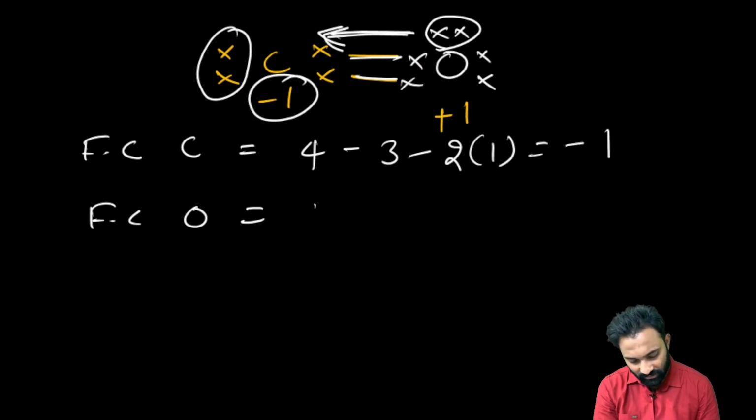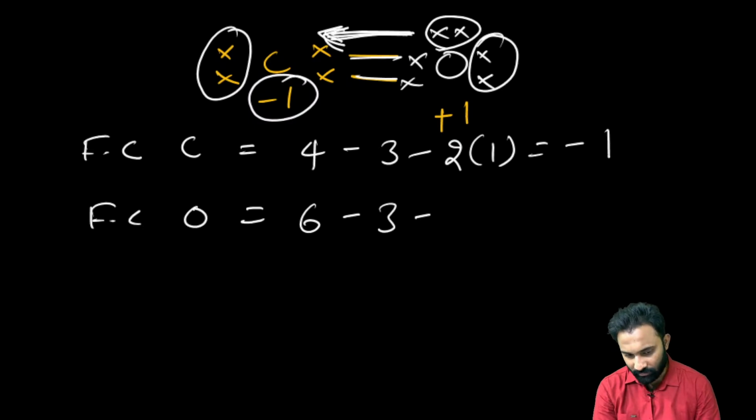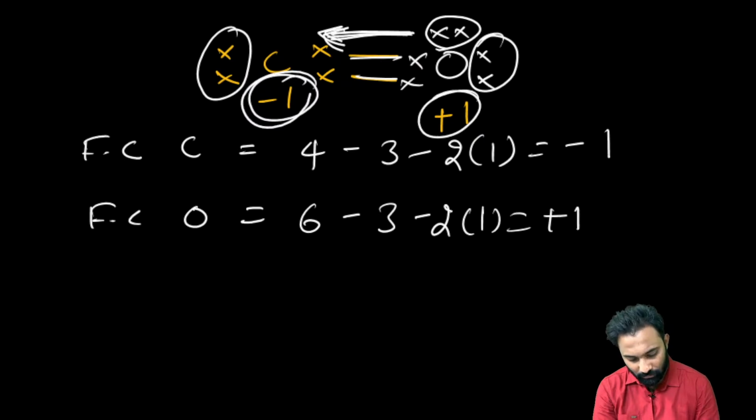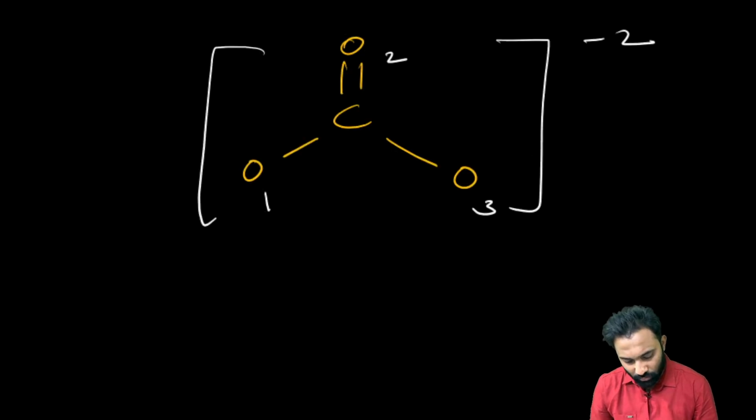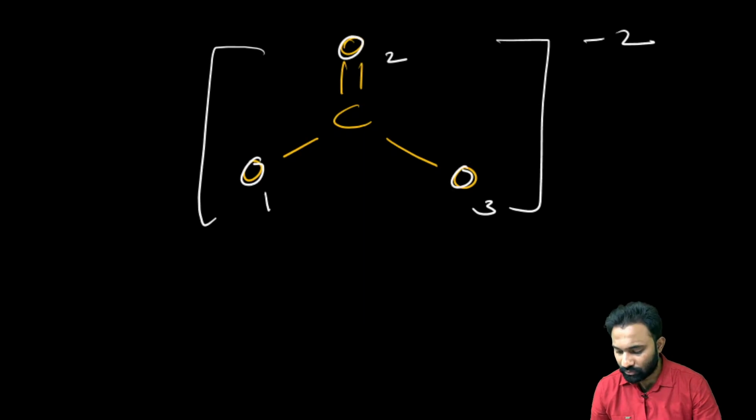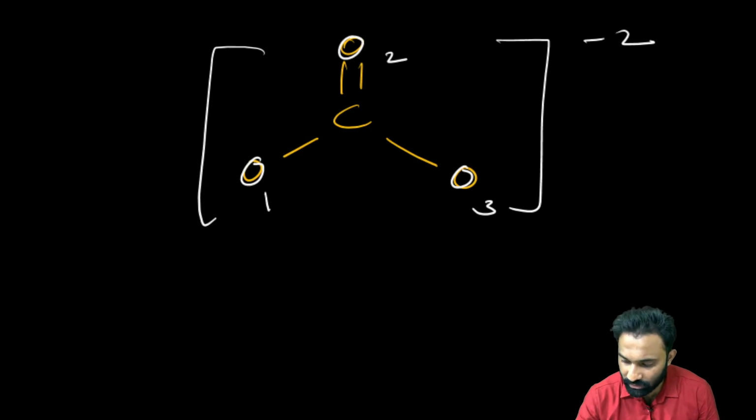Oxygen, if you calculate, valence electrons are 6. How many bonds has that oxygen formed? 3. And lone pairs of electrons: only 1, because one lone pair of electrons has been given to the bond formation. 2 into 1. Then how much will you get? You will get +1. In this manner, you can calculate. Now, can anyone say what is the formal charge on oxygen number 1, oxygen number 2 and oxygen number 3? What are the formal charges we have on oxygen number 1, 2 and 3?